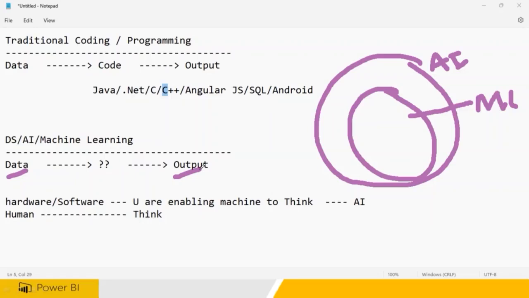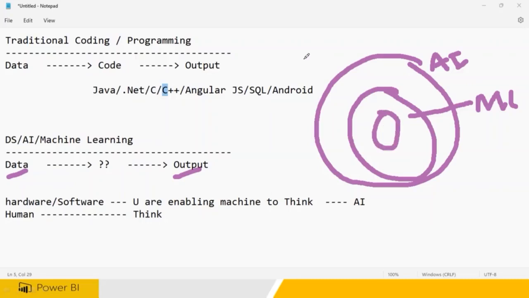This bucket means hot water, I should not touch. So he has remembered that. Now the second time when you put the bucket of water, the kid is not going there. So he is learning from the experience. That is what is called machine learning. If you give one example to the machine, it is doing a lot of things there. Clear? Artificial intelligence means, what is the meaning? You are enabling the machine to think as a human being. Then machine learning is a subset of that, and within that you have a lot of other things.